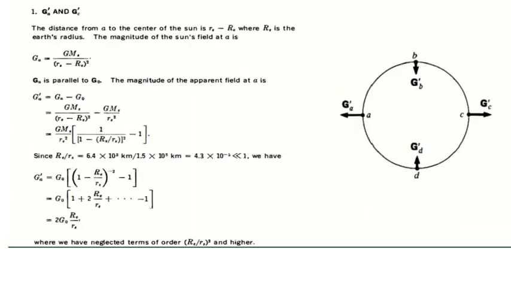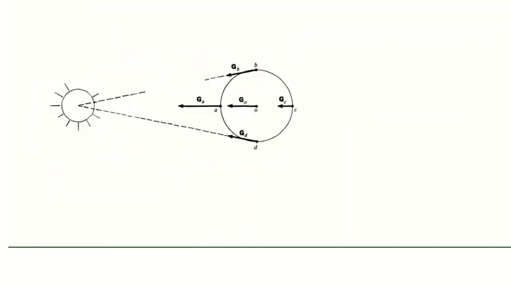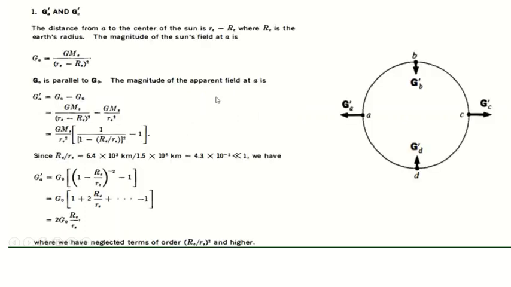in the next case we will be finding out G B dash and G D dash. So all these points will be having different field intensities due to this gravitational field. Gravitational field is different at different places. That is what we are going to show in this example, and the value we are going to calculate. So to find the value of G A dash and G C dash, that is our first point.